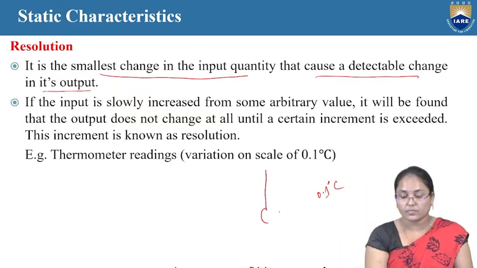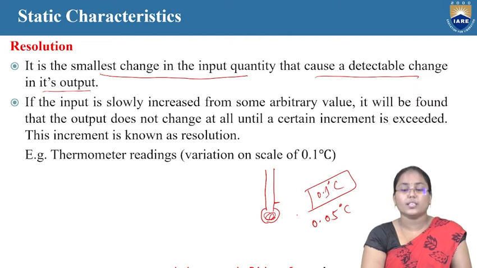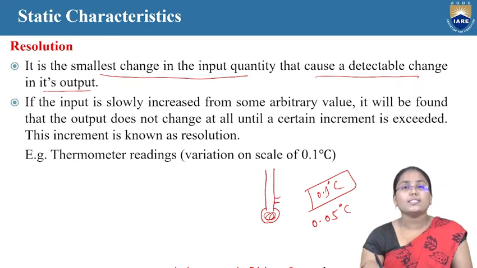Now if there is a smallest change of 0.1 degrees, then the particular scale moves, because in a thermometer scale we will have a pointer. Whenever there is a variation of 0.05 degrees Celsius, it won't change, and only when there is a change of at least 0.1 degrees will it point to the next point. So this is nothing but the resolution of the particular thermometer.